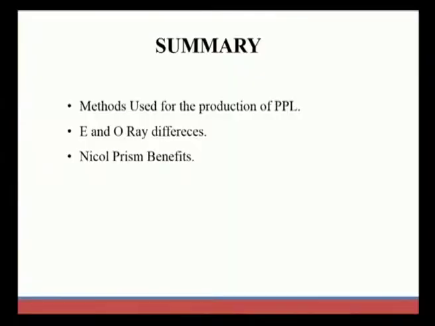And finally, we studied the Nicol prism, where we observe that the E ray and O ray are formed before the Canada balsam present in the calcite crystal. Due to the presence of Canada balsam, we eliminate the O ray by total internal reflection, and only the E ray comes out of the Nicol prism. So, due to the slight difference in refractive index used in the calcite crystal, we get a better PPL with the help of the Nicol prism.